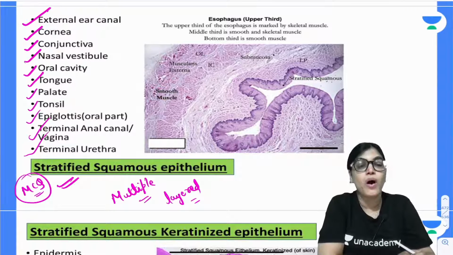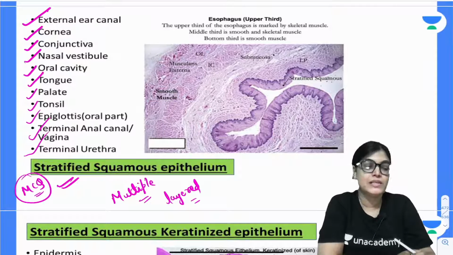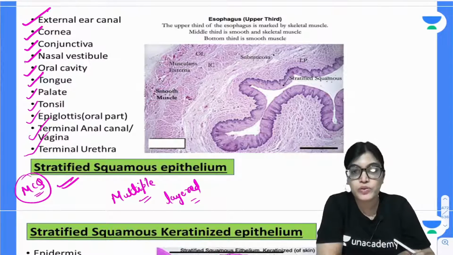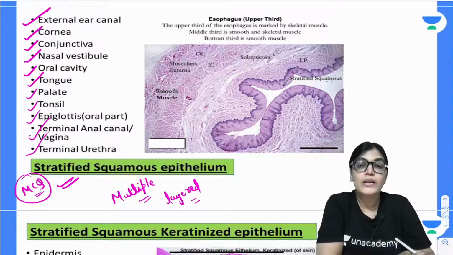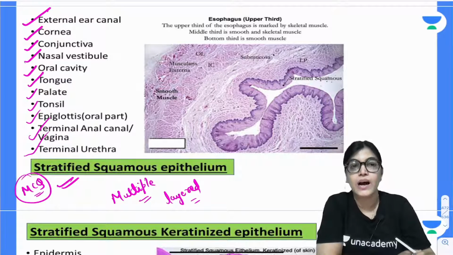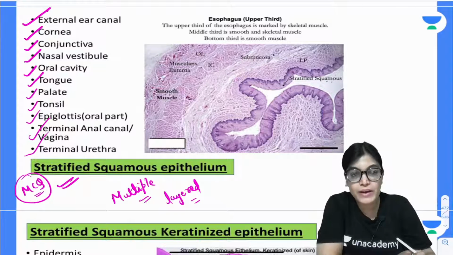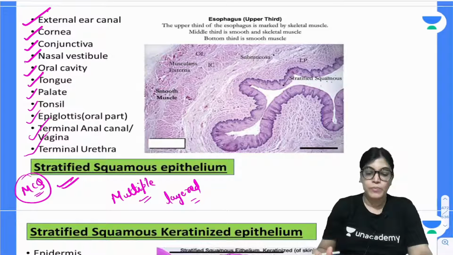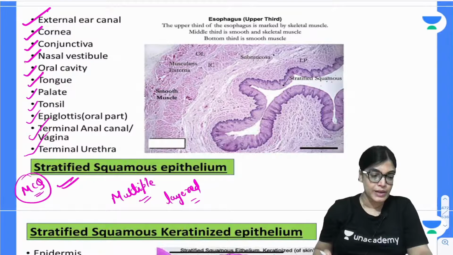So you should know all the examples of multi-layered stratified squamous epithelium, which is present in areas that need more protection, where there is a chance of more infection. So there is multiplication and more strengthening given to this type of epithelium. Examples are present in the ear canal, conjunctiva, anal canal, vagina, oral part of epiglottis, tonsil, palates, terminal urethra. So my dear aspirants, do revise the examples, very important for your MCQ session.